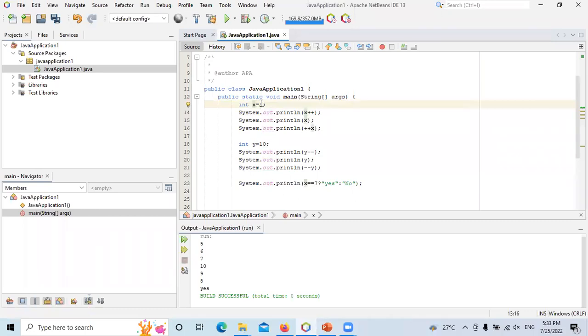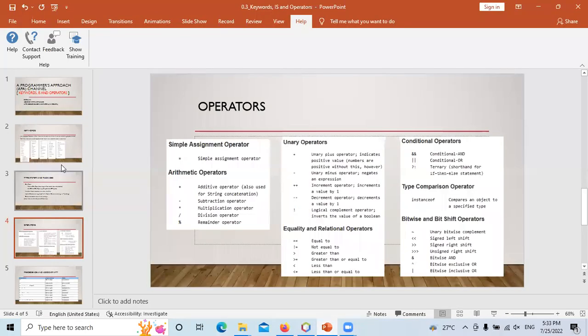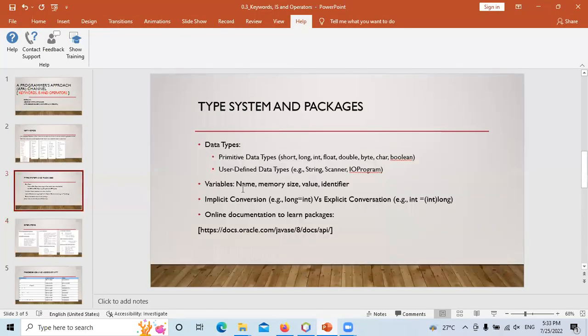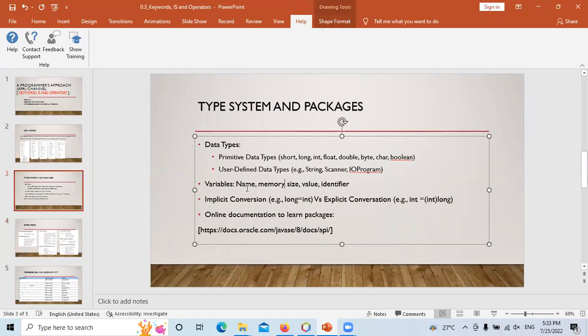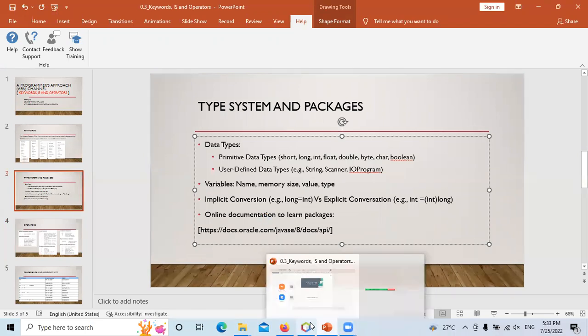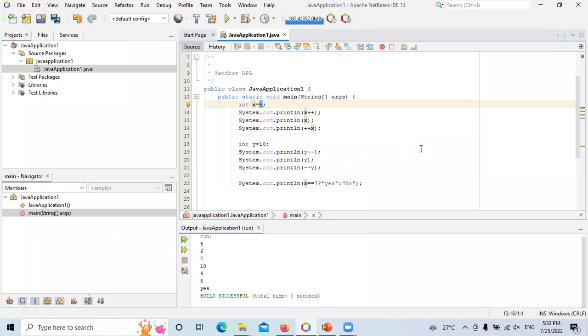A variable has 4 things associated to it: the type, the name or identifier, the value, and the size. So there are 4 things associated to every variable.